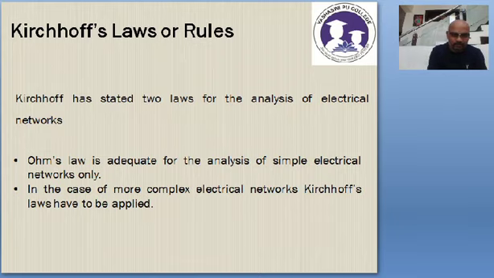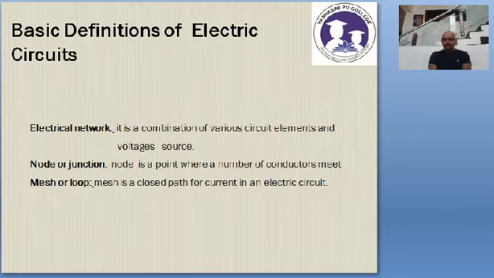Now, basic definitions related to electric circuits. First of all, electrical network. What is an electrical network? It is the combination of various circuit elements.